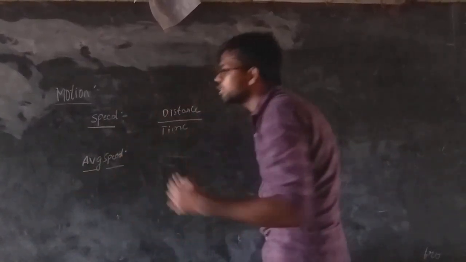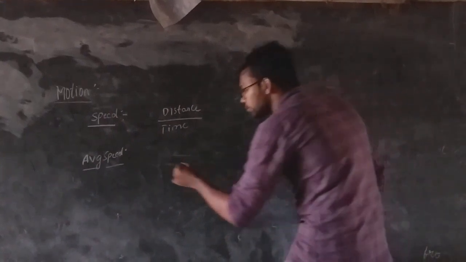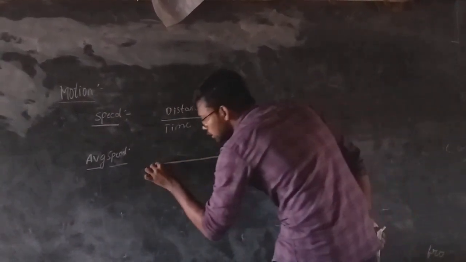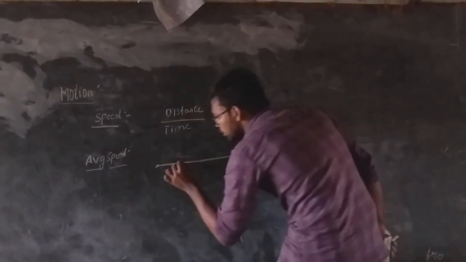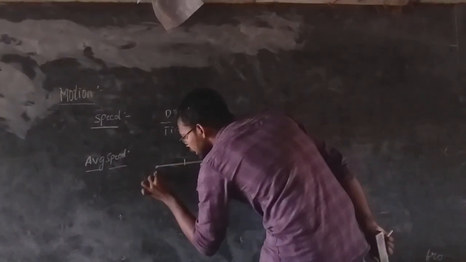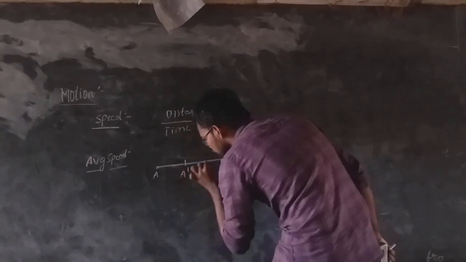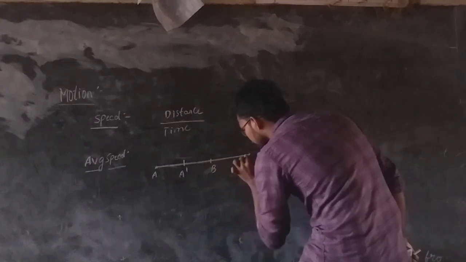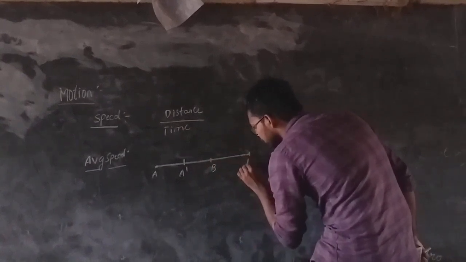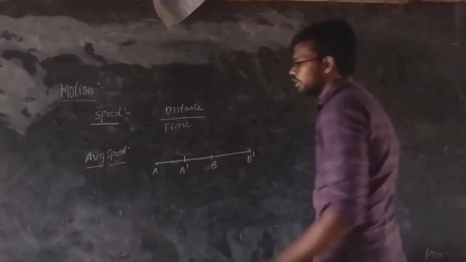Average speed, I will explain by diagram. For example, there is a path A to B, this is A dash, B, as well as this is B dash. Okay.